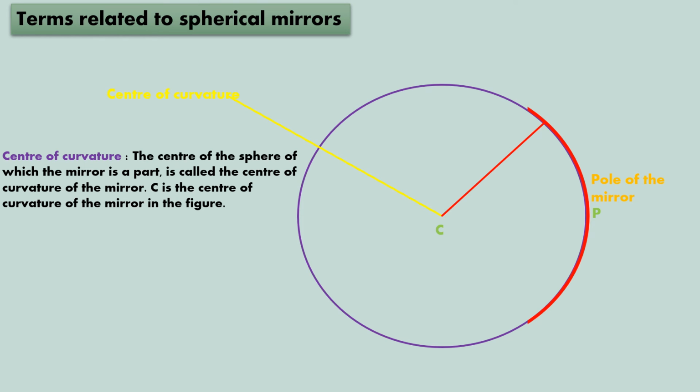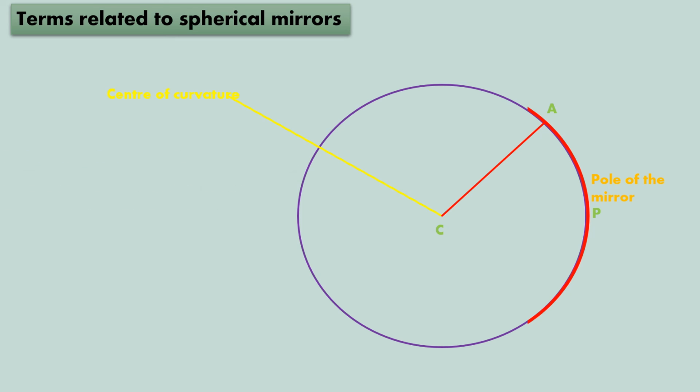This line that you see, which is joining from the center to the surface of the mirror, this A that you see on the surface of the mirror, which is joining the center of the curvature, this line is called the radius of curvature. Now you have learned about circles in your maths as well. You know what a radius is, right? The line from the center to the circumference is called the radius. So the same thing is here also.